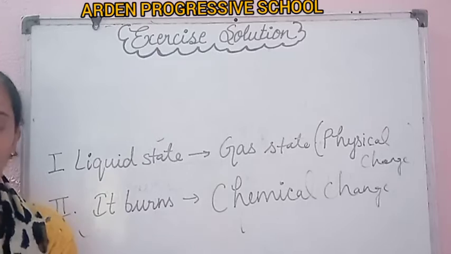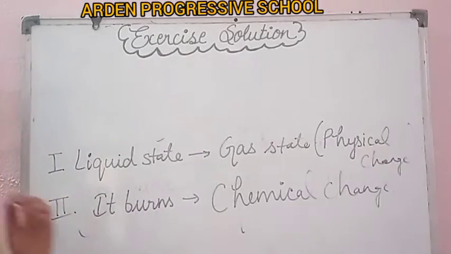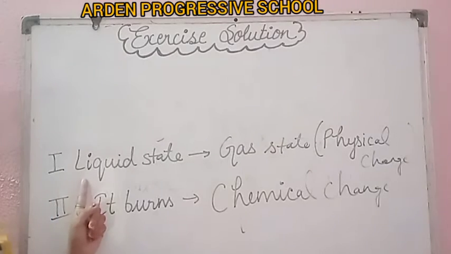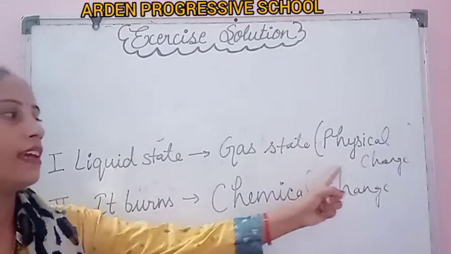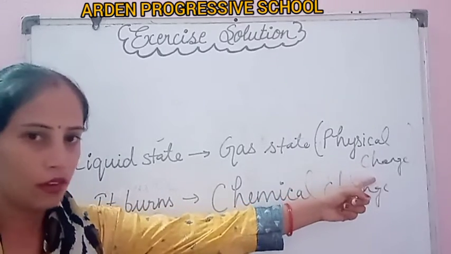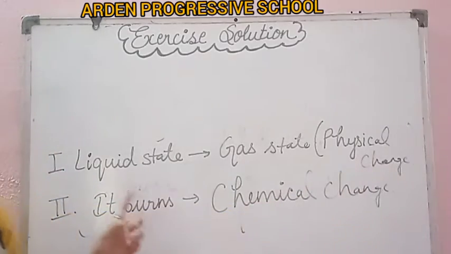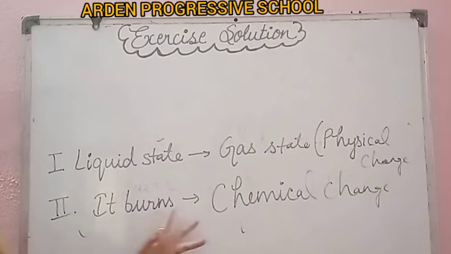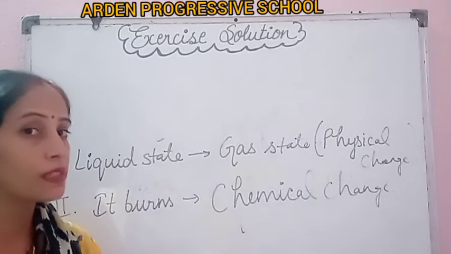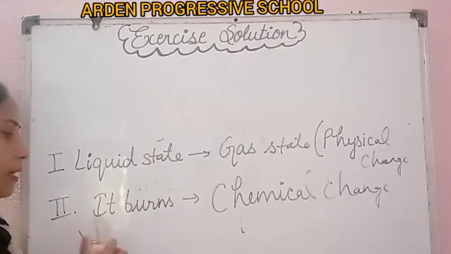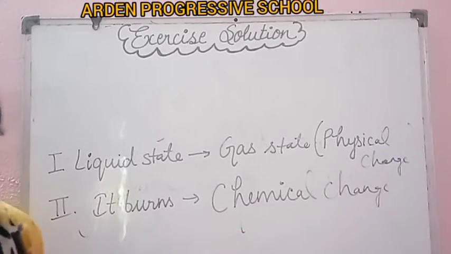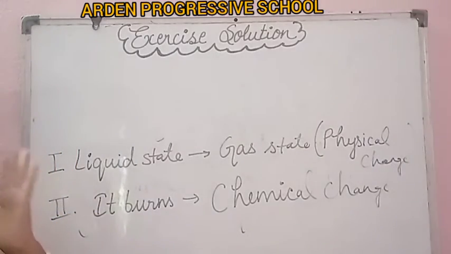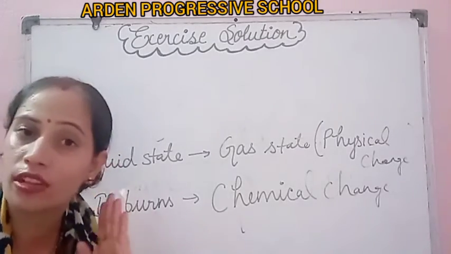Now you have to tell according to the options given in your question. The first option says process A is a chemical change. No, it is a physical change. Process B is a chemical change, so the second option is correct. Yes, process B, it burns, it is a chemical change. For the third, both process A and B are chemical changes. No, it is also wrong.